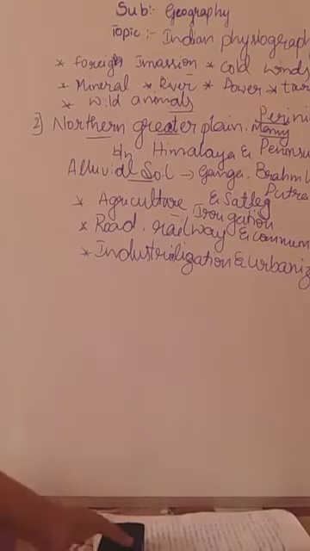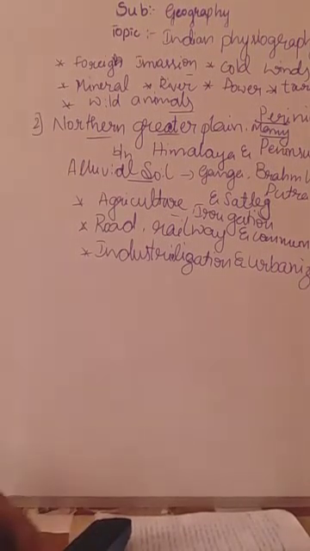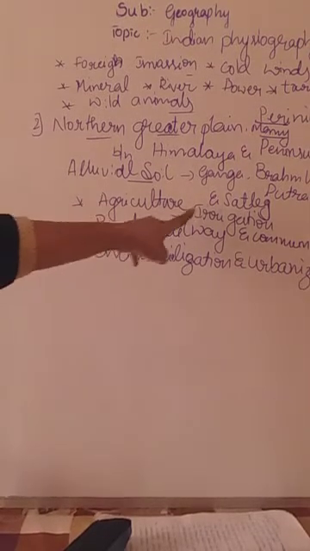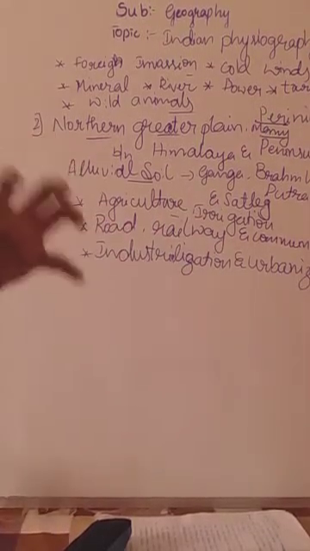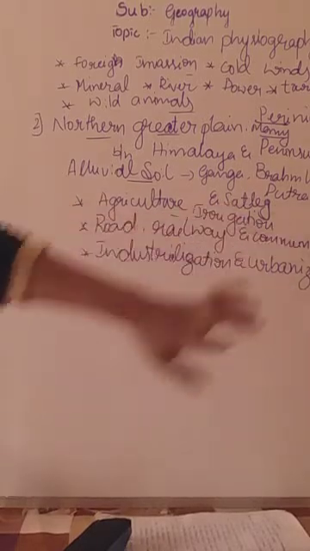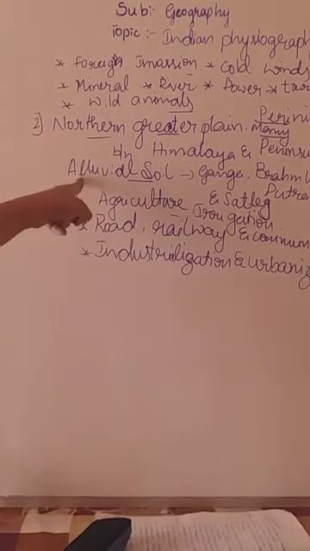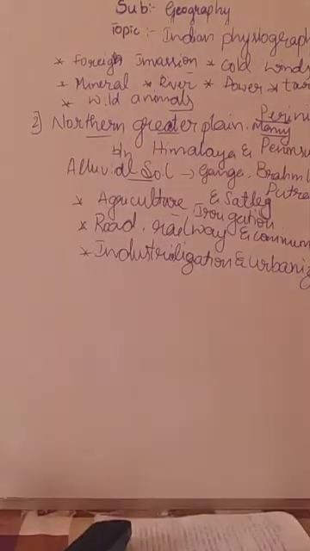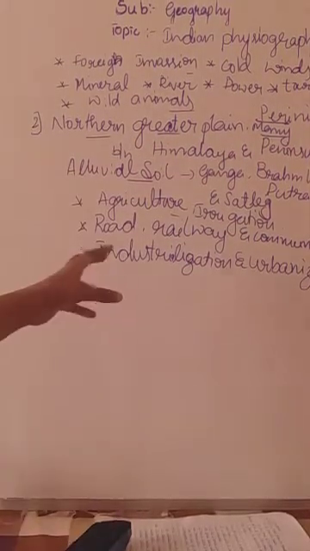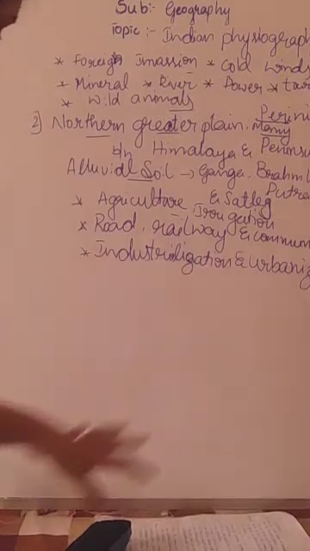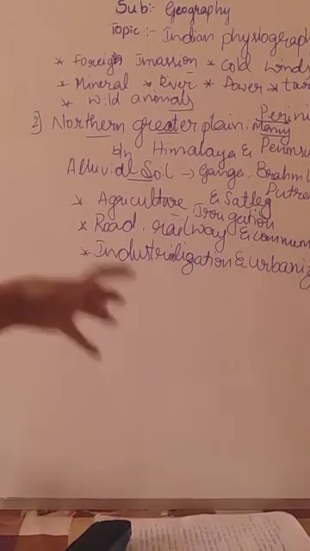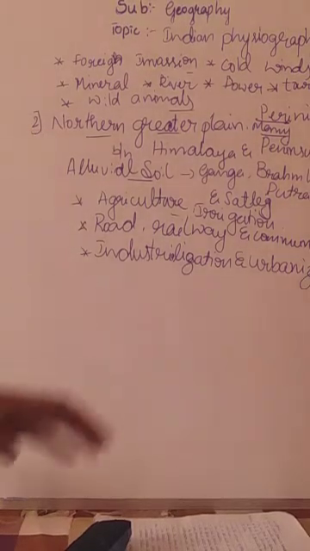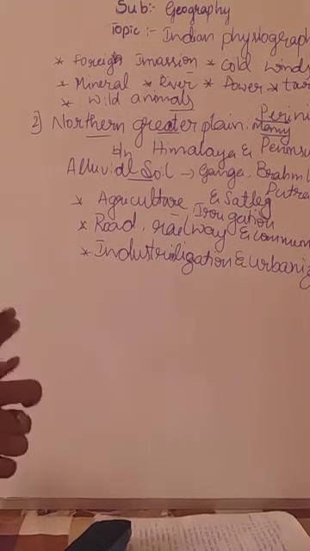This is also an important question. I repeat again, okay? Northern greater plain importance: it is best suitable for agriculture and irrigation. It has a good network of road, railway, communication, etc. It has the best fertile alluvial soil as well as perennial rivers, and it helps for industrialization and urbanization, and also it helps for trade, okay? So this is about the importance of the northern greater plain. Clear?